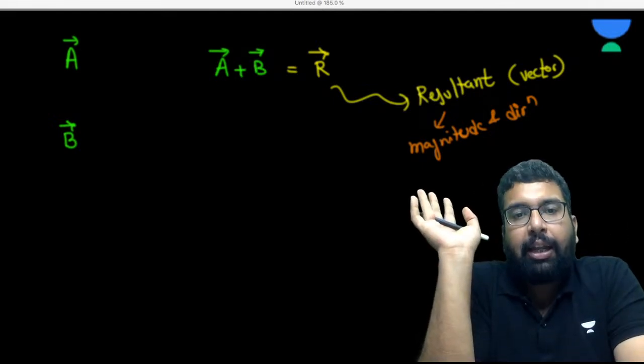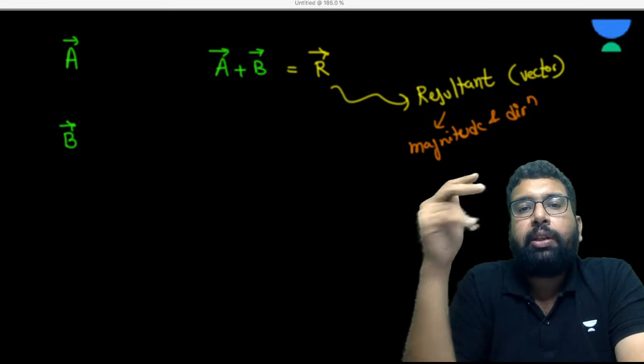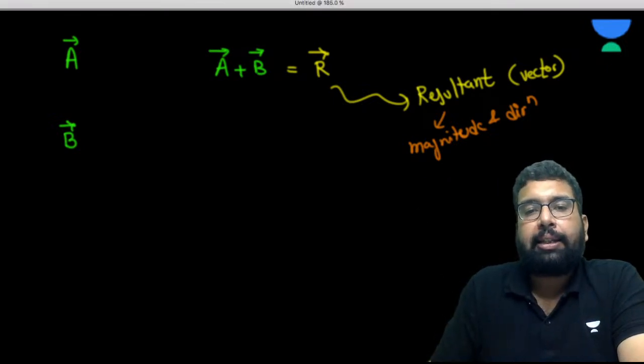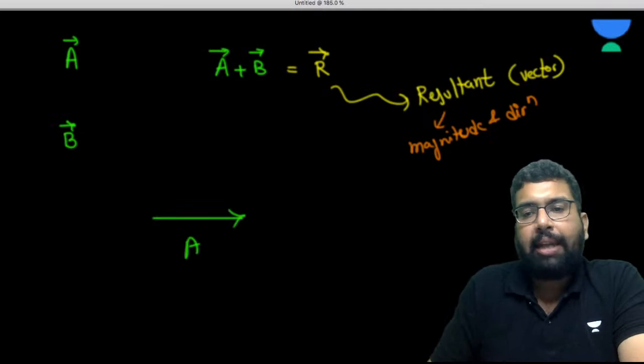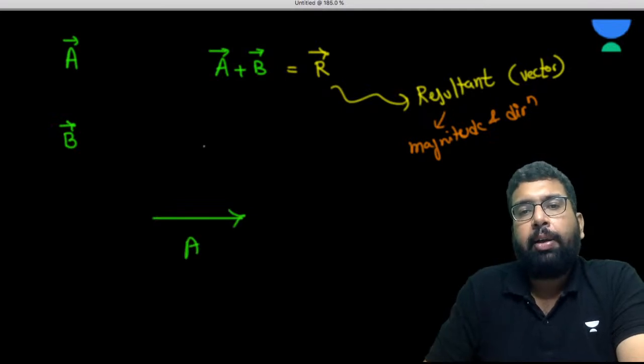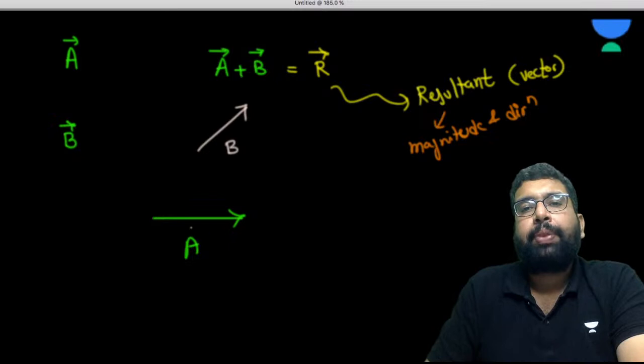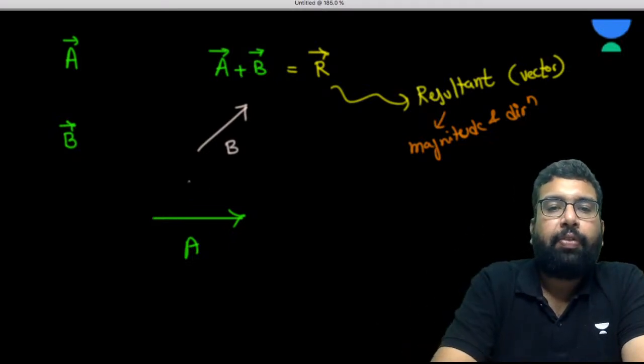Now let's suppose these two vectors are like this. This is your vector A somewhere, and this is, let's suppose, your vector B somewhere. Now see, let me write first of all. So let's start from here.